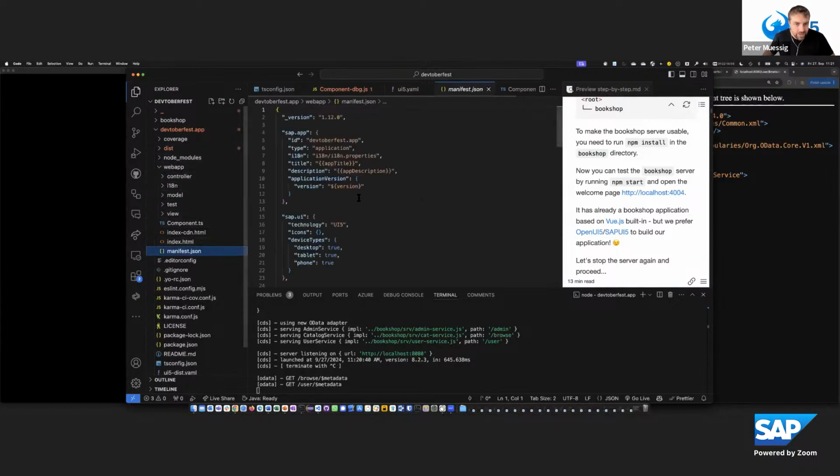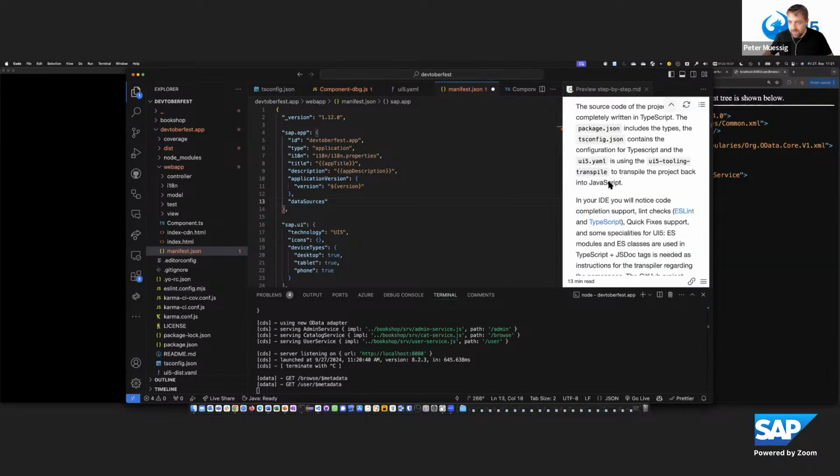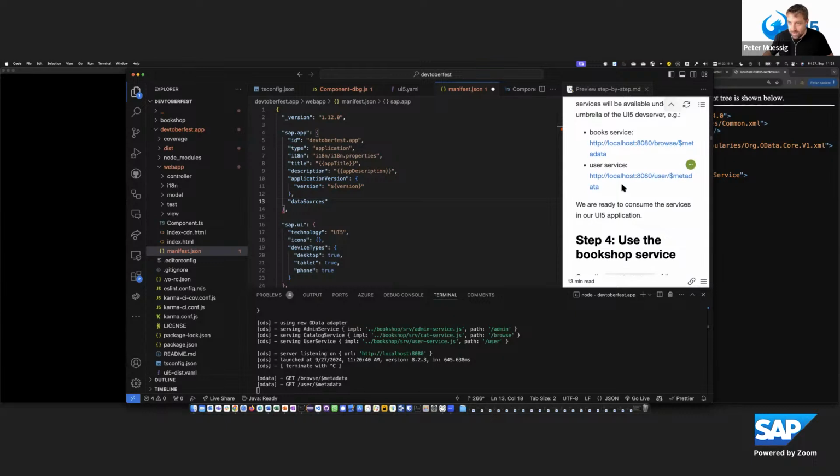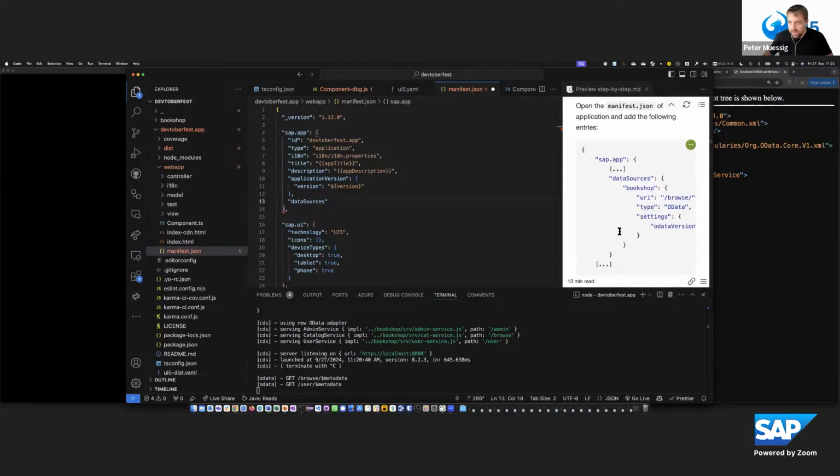Now we need to register the service. As I said, data source. So there is the data sources section, but now I'm a bit lazy because this requires, you see it's in the script, you also get a guide through that. But now I copy that. That's a bit easier now, and I'll explain what we copy.